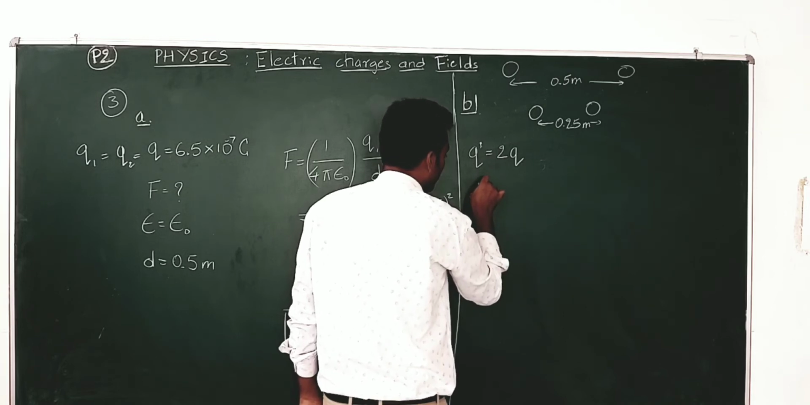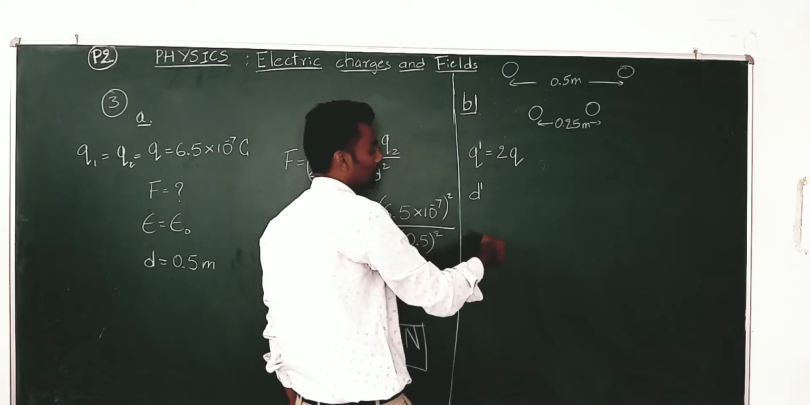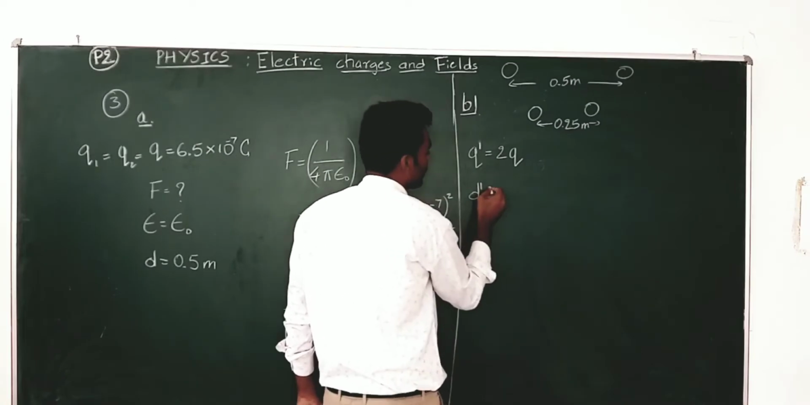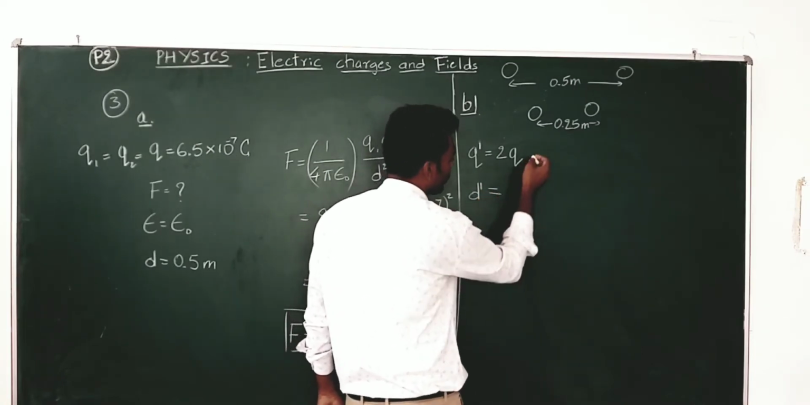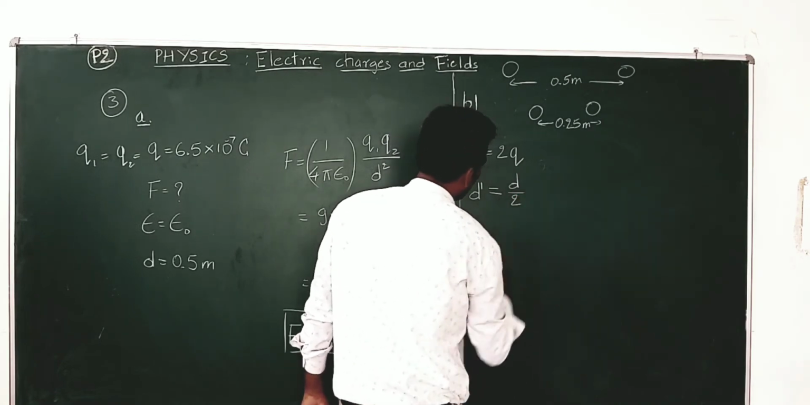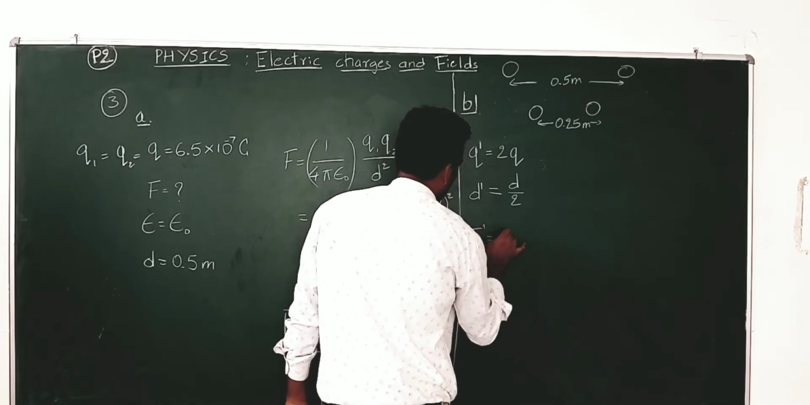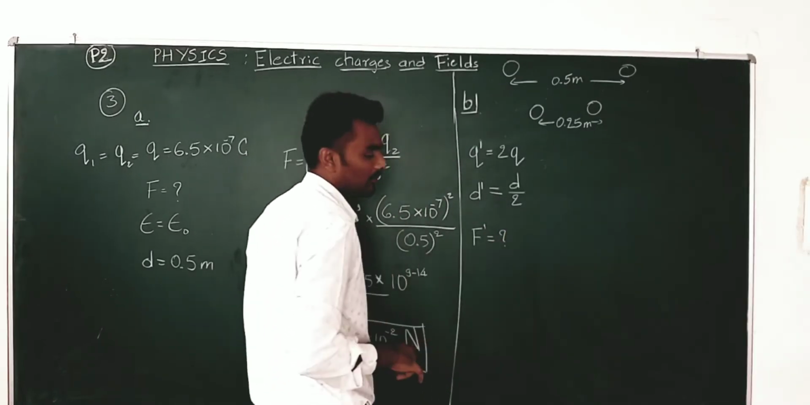Okay. And the new distance, let me call that d dash. Be careful while writing dash because dash and powers are going to get confused sometimes. D dash, the new distance between them, is the old distance by 2, d by 2, right. And the new force between them shall be found. F dash is equal to question mark.